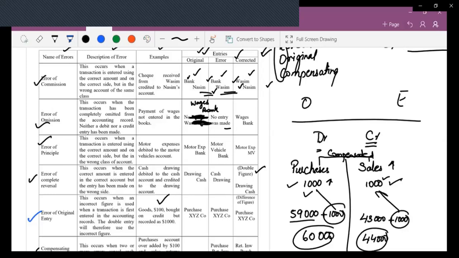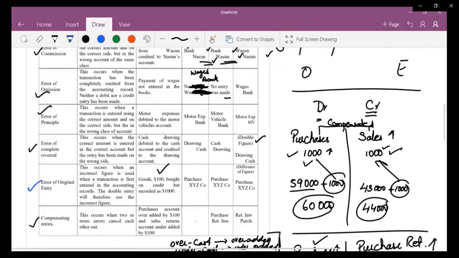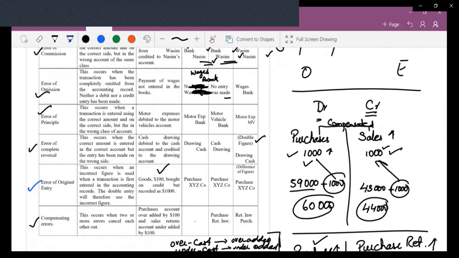Error of complete reversal, everything was right, sides were wrong. Debit was credited, credit was debited, so we had to make it in a double figure. Error of original entry, when the amount was wrong. If the amount was wrongly written in addition, then we had to subtract it. It was in less, we had to add it.